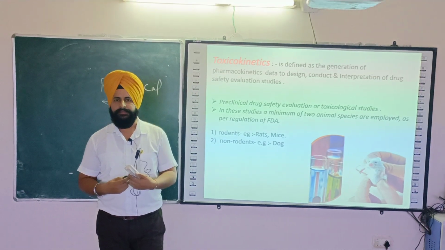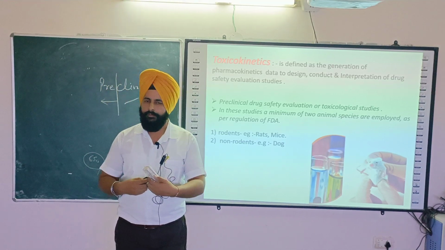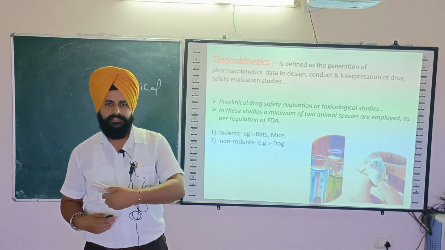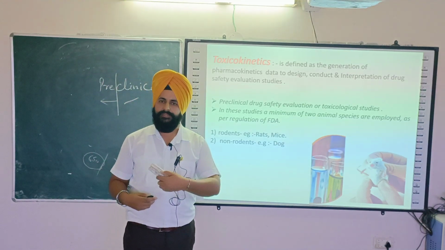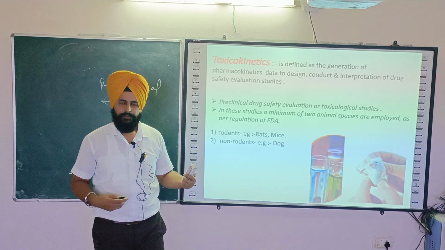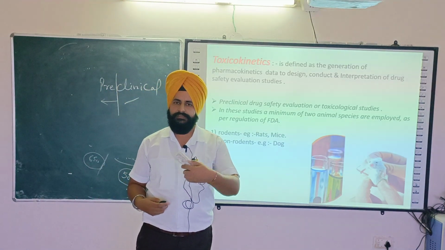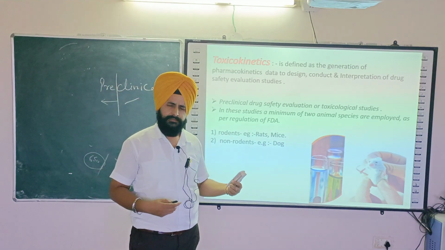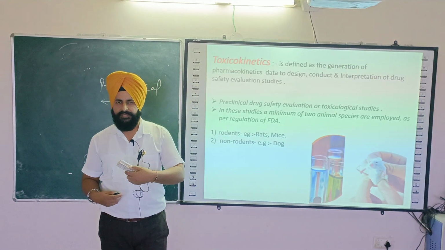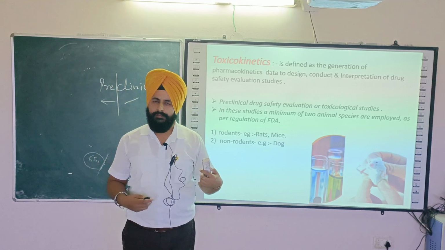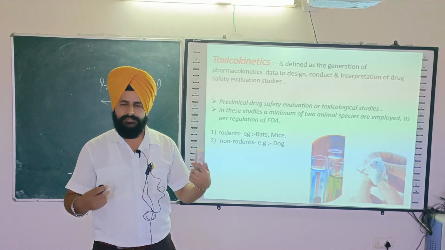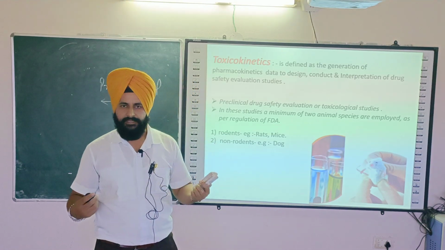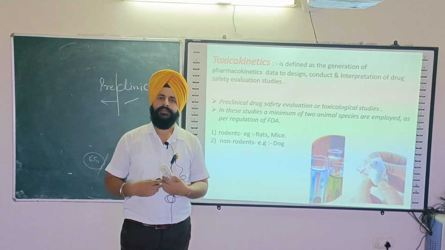So don't go for blind selection. You should select the animal on the basis of scientific concept, or on the basis of behavior similarities, or on the basis of characteristics, anatomical, physiological, phenotypical, which should match with human beings.